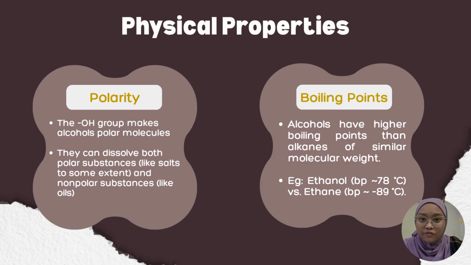One important property of alcohols is polarity. Because of the OH group, alcohols are polar molecules. This allows them to dissolve both polar substances, like salts to some extent, and non-polar substances, such as oils. Another key property is their boiling points. Alcohols have much higher boiling points than alkanes of similar molecular weight. For instance, ethanol boils at about 78 Celsius, while ethane boils at -89 Celsius. These differences are due to hydrogen bonding between alcohol molecules.